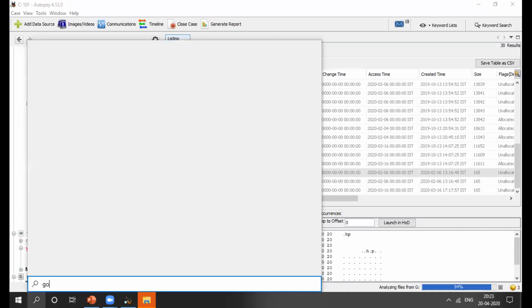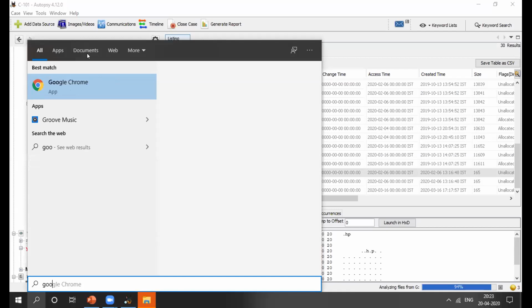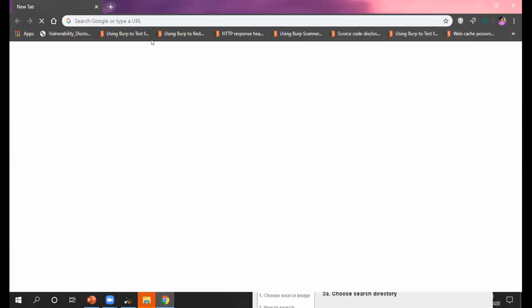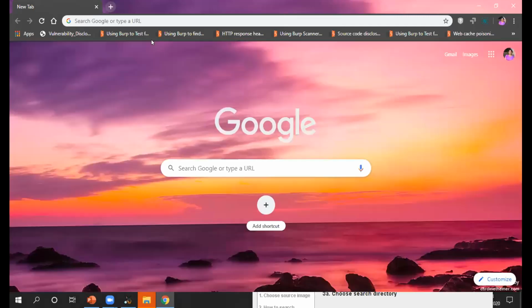Okay, then we'll see the last one, that is Nirsoft. It is freeware. You can use freeware browser tools, image tools, password tools, all in one website.